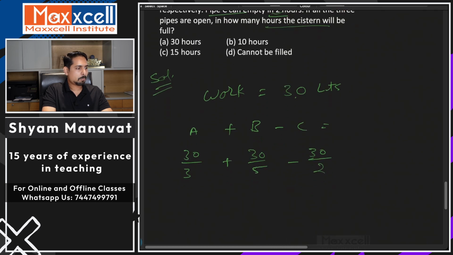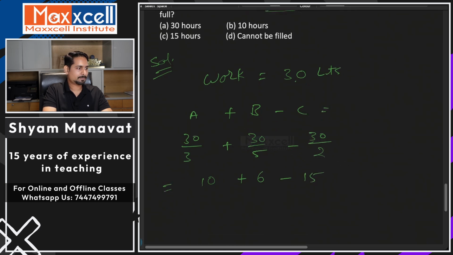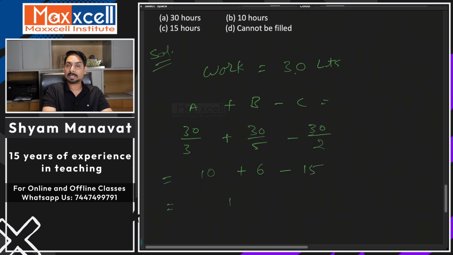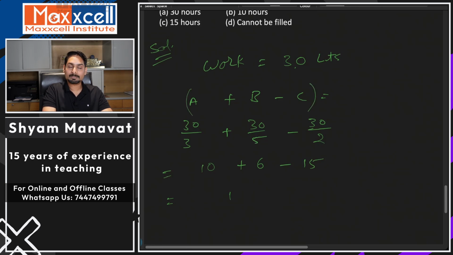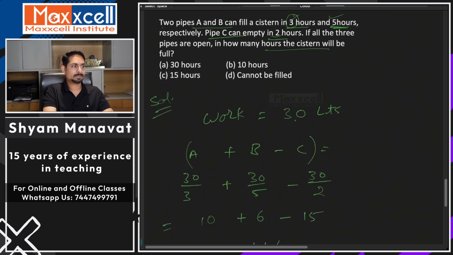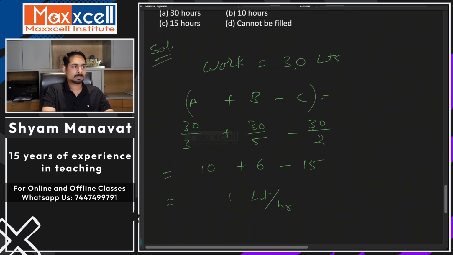And that will get you 10, 6 and 15. So you will have 1. What is this one? The efficiency when all 3 pipes are open. What will be the unit of efficiency for this particular question? It will be work unit, that is liters per unit time. What is the time unit here? Hours. So 1 liter per hour.